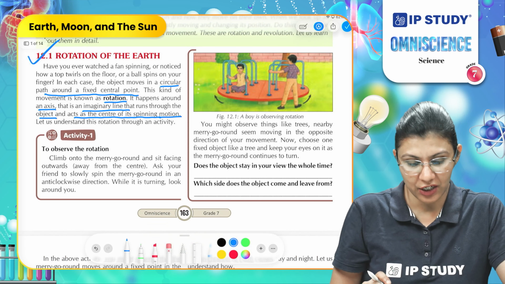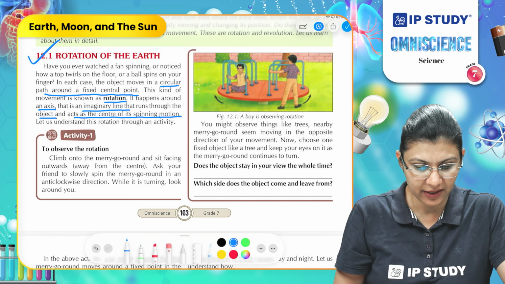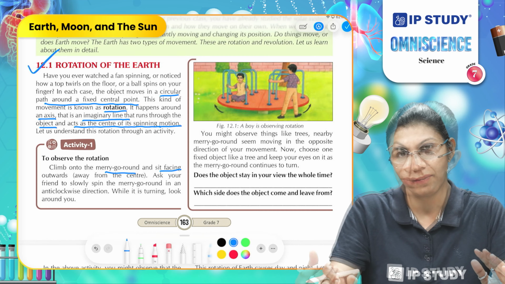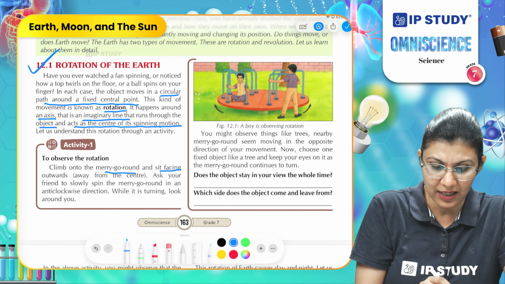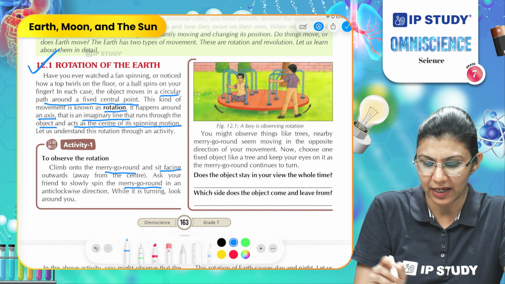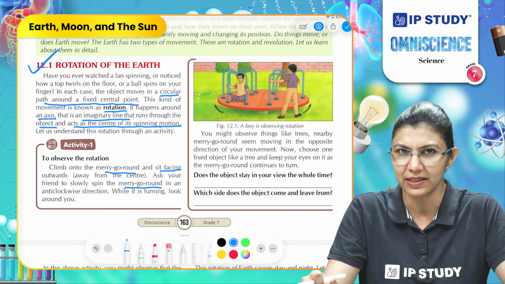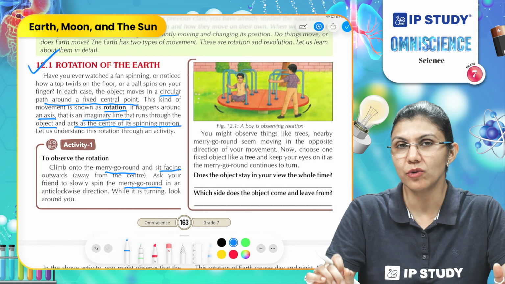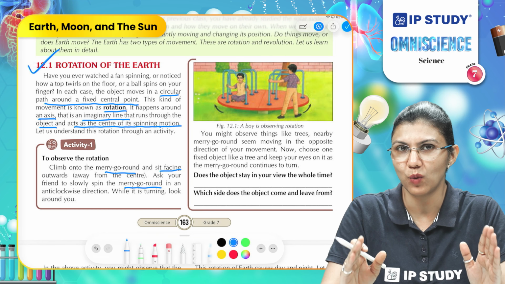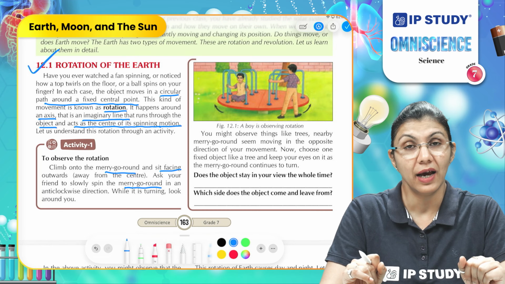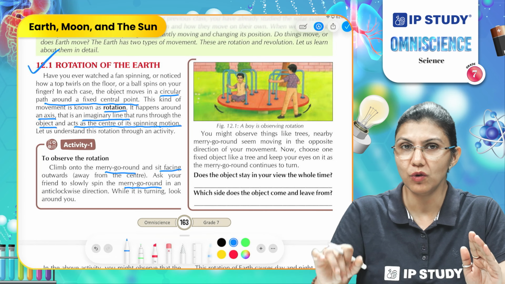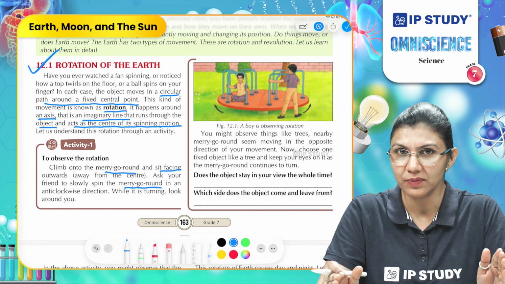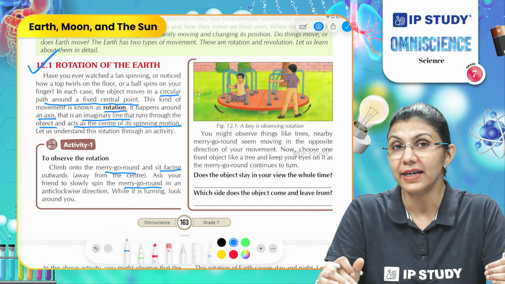To observe the rotation, you can conduct a simple activity here. Climb onto a merry-go-round and sit facing outward, and ask your friend to slowly spin the merry-go-round in anti-clockwise direction. So when it starts moving, you need to set your gaze at one object in the surrounding and observe. When you are moving along the merry-go-round, does that object also move or does it appear to move?